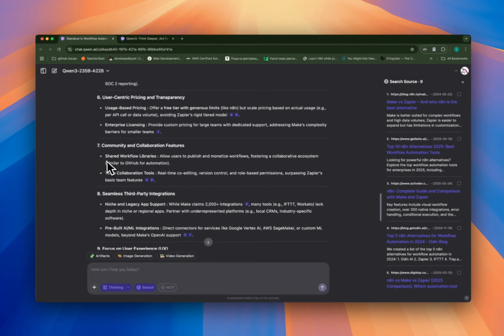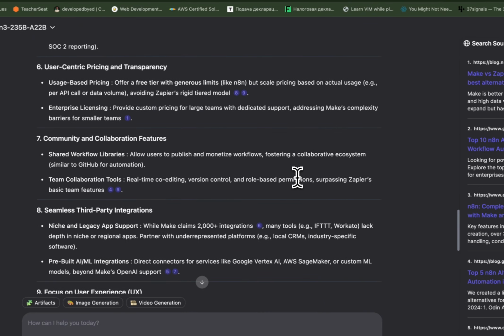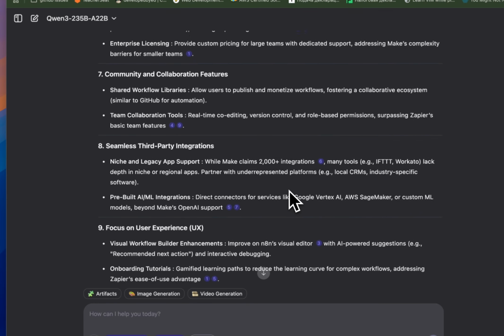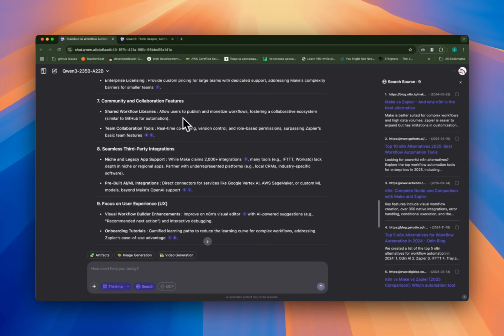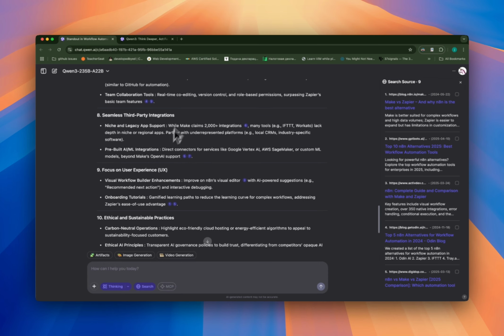Okay, let's see. So shared workflow library. So users can publish and monetize workflows, fostering collaborative efforts. Yeah, this part is interesting, but I don't think that can be the main hook, I guess. Maybe it might. Maybe my product vision is very narrow-minded, but I just feel like it's not enough. I think I can get more out of these models in terms of brainstorming and giving me ideas. That's a good starting point, though.